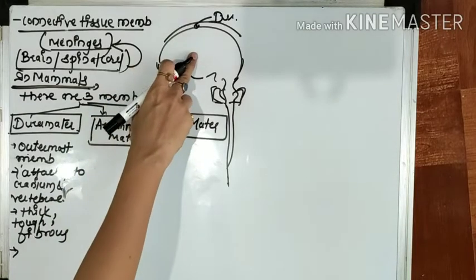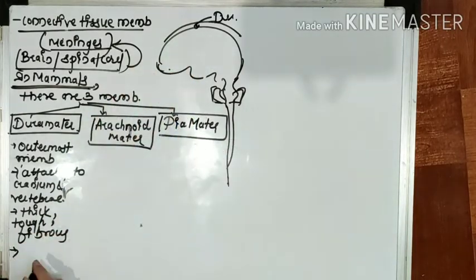It protects the brain and spinal cord, right? So the function of dura mater is protective. This is all about the dura mater, the first connective tissue membrane, or first covering of the brain.